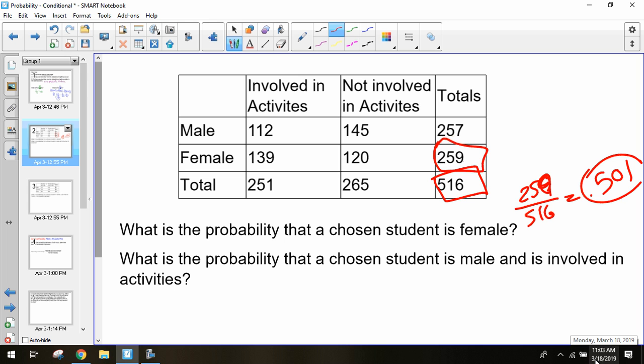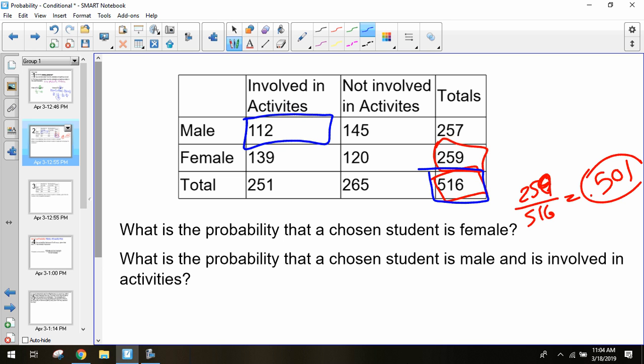Now, how many students were a male that was also involved in a school activity? So we have 112 male students involved in activities out of our 516 total students.